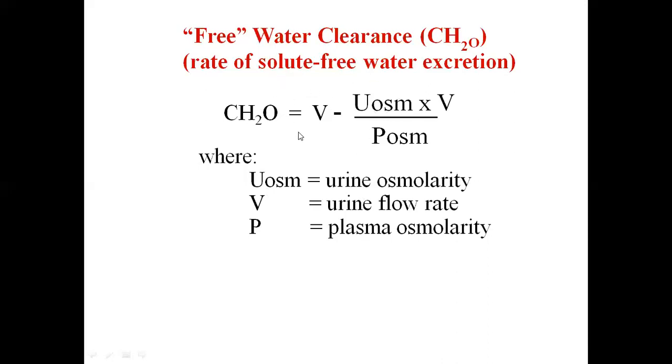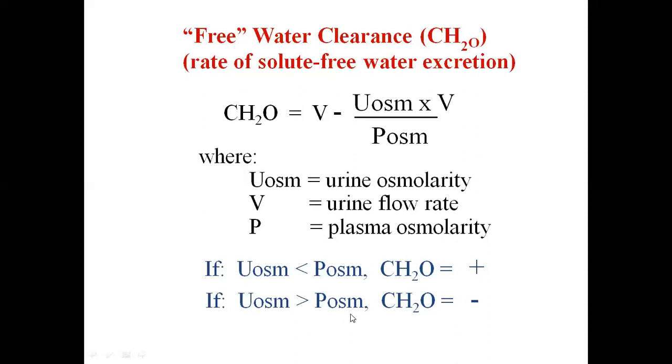And if it comes as negative, that means urinary concentration is more than the plasma concentration. So urine is more concentrated than the plasma, so free water is not passing out. Concentrated urine is coming out by the excretion. So if urine osmolarity is less than the plasma osmolarity, as I told you, free water clearance will be positive. That means dilute urine is passed out. And if urine osmolarity is more than the plasma osmolarity, then free water clearance will be negative. As you can put in the formula, the value will come as negative. So here the concentrated urine is passed out.